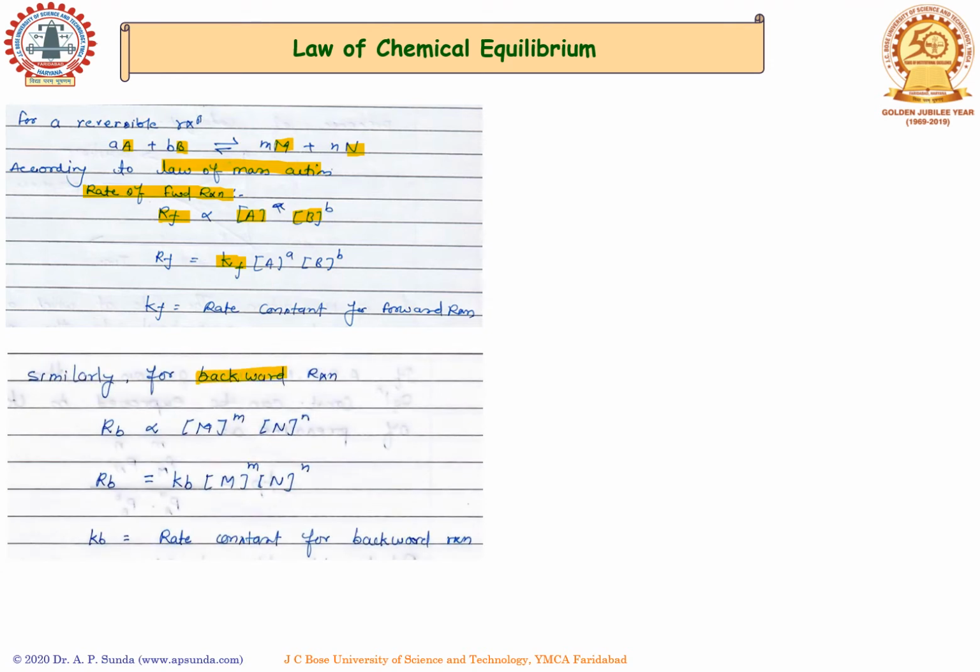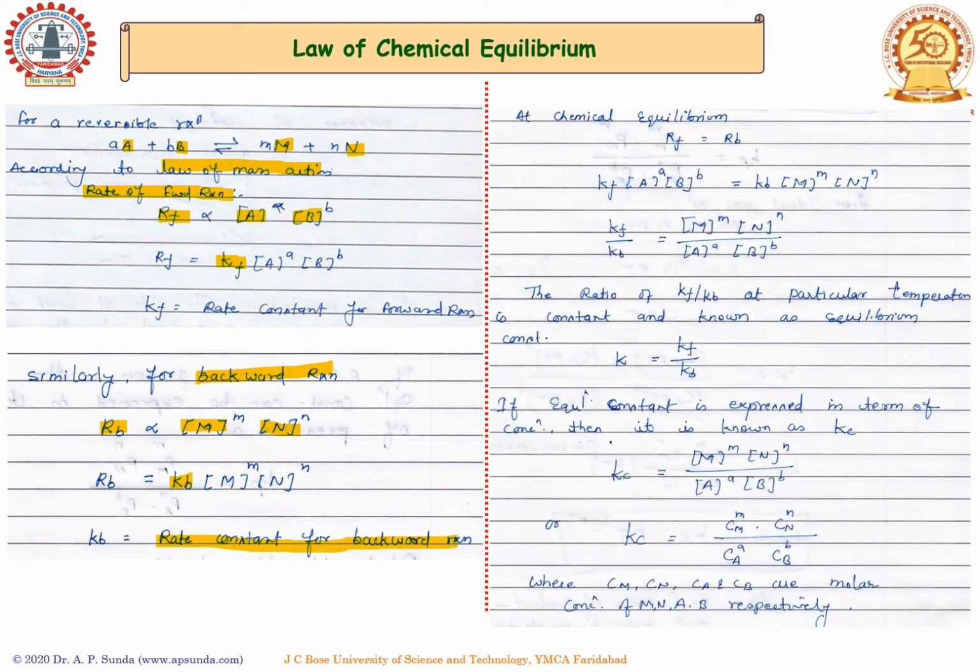Similarly, for the backward reaction, we can write the rate of backward reaction Rb in terms of the active mass of M and the active mass of N. There is a proportionality constant Kb, which is nothing but the rate constant for the backward reaction. Hence, at chemical equilibrium, we know that the rate of forward reaction is equal to the rate of backward reaction.